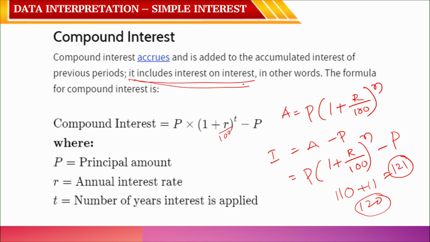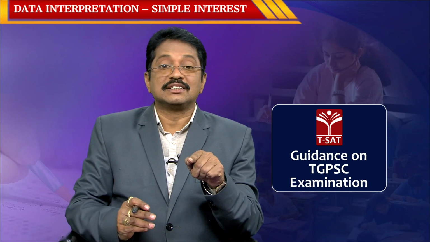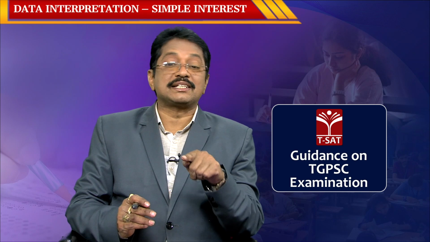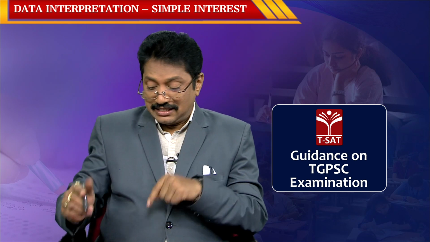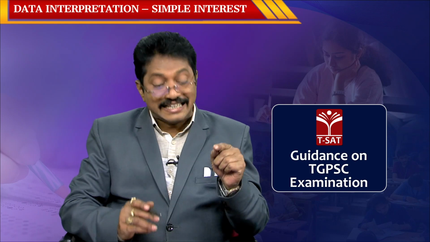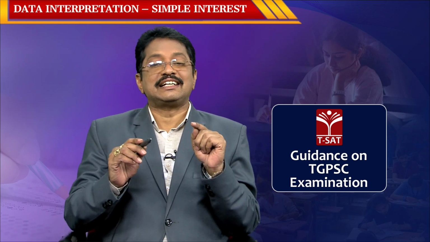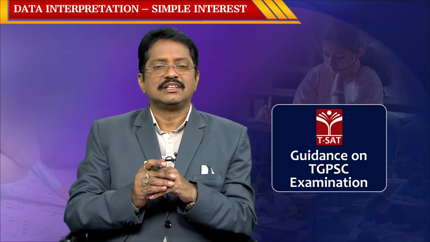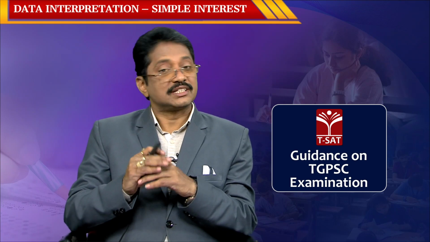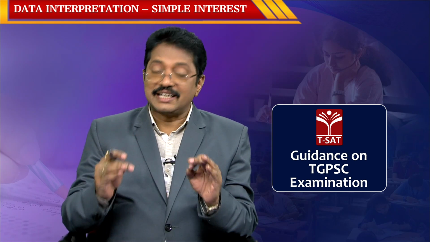Compound interest is interest on interest. What is the interest rate? 10%. So, 10% of 10 rupees is how much? 1 rupee. That 1 rupee is added, that is, it includes interest on interest. This is the basic difference between compound interest and simple interest. Do you understand? Clear? So, very clear.